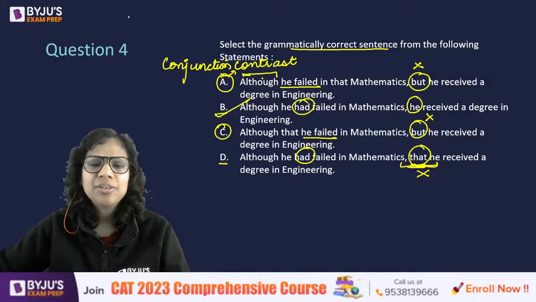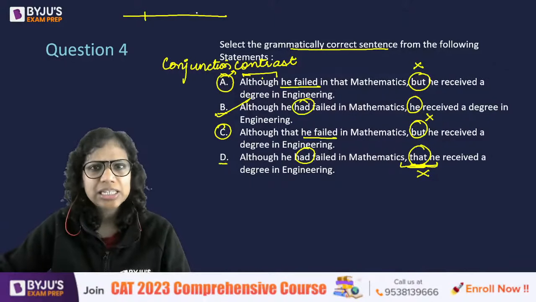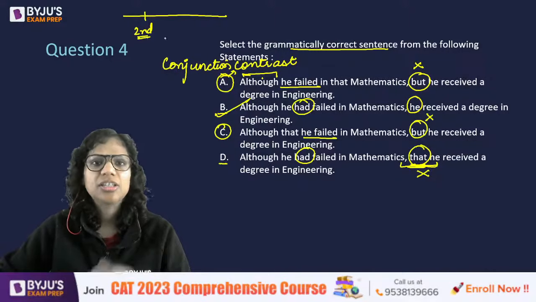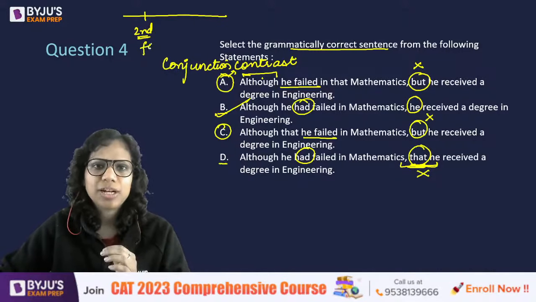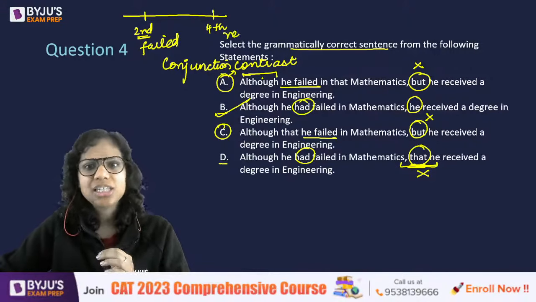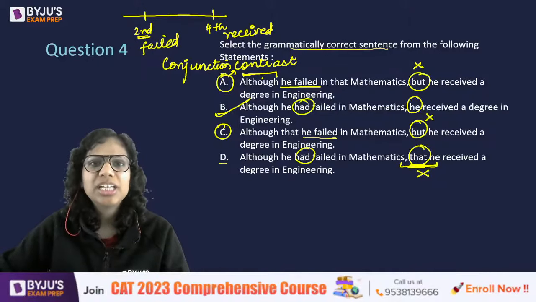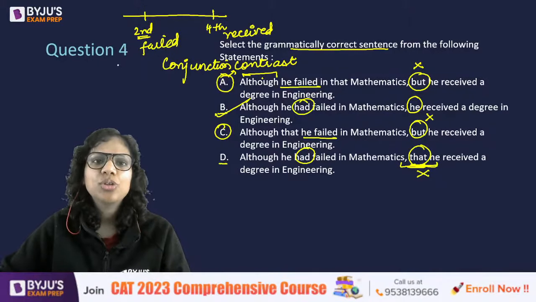So, let's say his engineering was of 4 years, right? Now, during the second year, in the fourth semester, he failed in mathematics. But at the end of the fourth year, he still received a degree in engineering. So, what will I say in order to indicate the sequence of events? Although he had failed in mathematics, the first action will take a had.